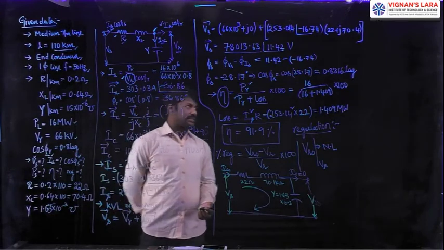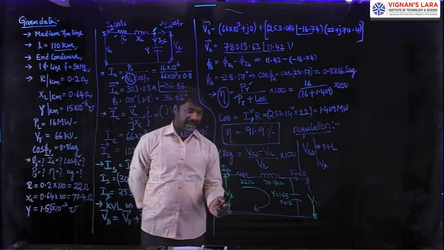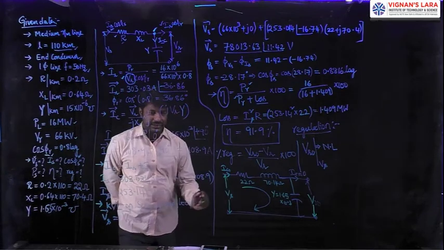VR naught formula is the voltage division rule. Simply we can apply the voltage division rule. Then what is the voltage division rule?